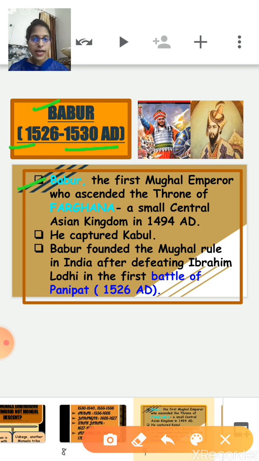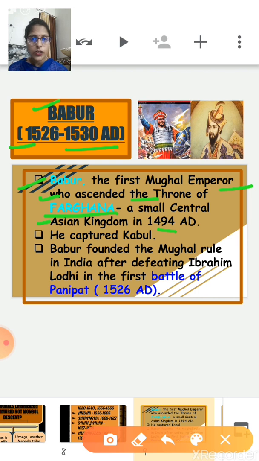As I said, Babur was the first Mughal emperor, but before he invaded India, he ascended the throne of Fargana, a small Central Asian kingdom in Uzbekistan, in 1494 AD. At that time, Babur was just 12 years old.